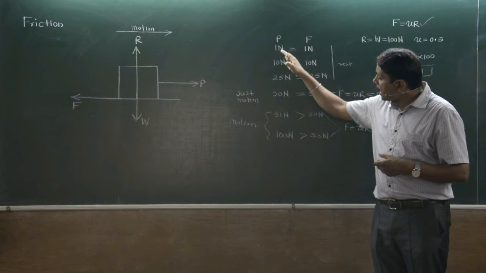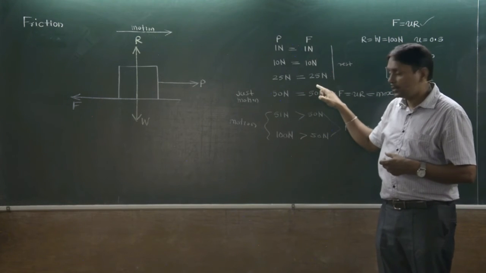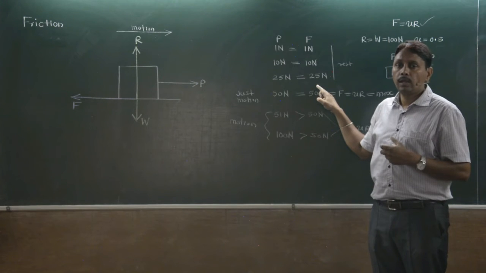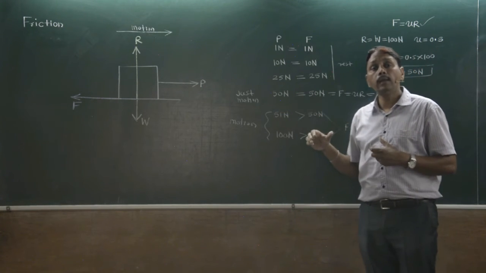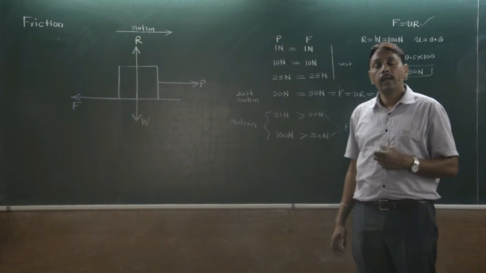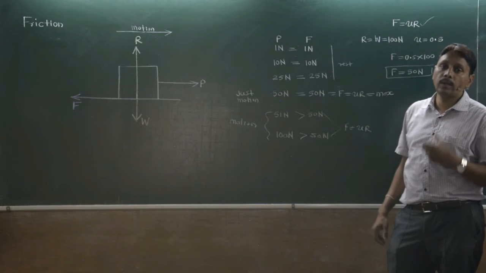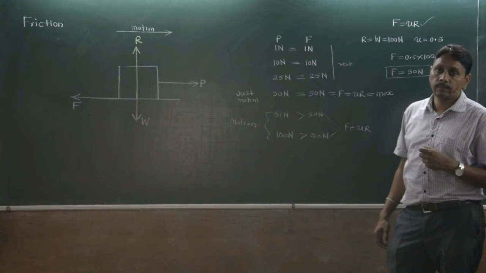As we increase applied force, friction force gradually increases. But once a stage is reached when the body is just on a point of motion, at that time friction force reaches its maximum value, that we call limiting friction.